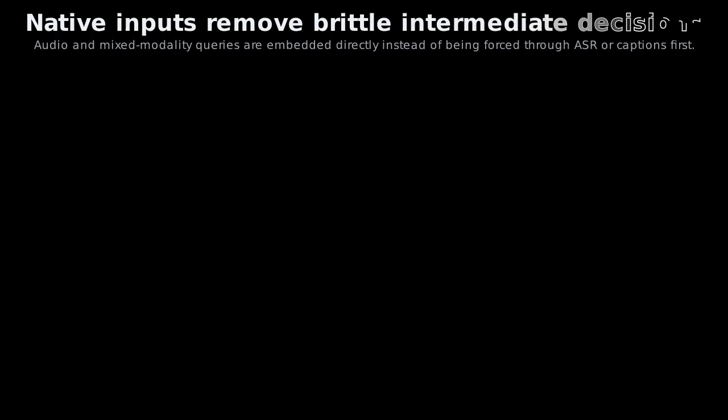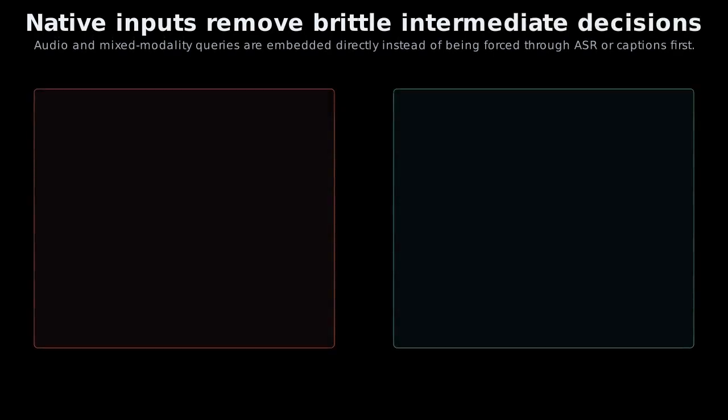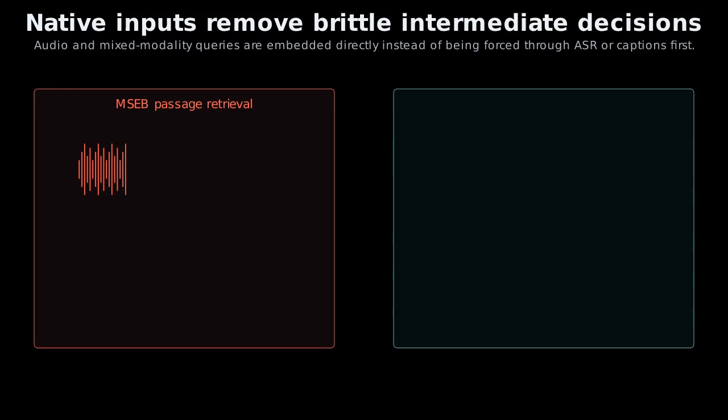Audio search and mixed queries test the same idea. Raw speech contains more than words. Pronunciation, emphasis, and ambiguity can matter. An ASR route commits early. If the transcript is wrong, retrieval inherits the mistake. Native audio preserves cues a transcript may lose.